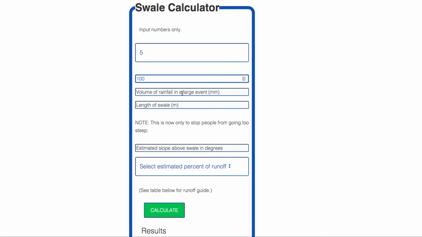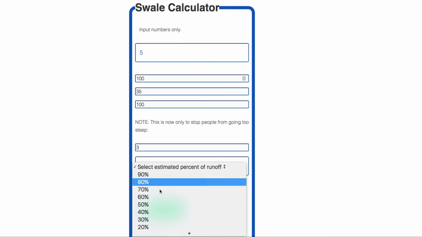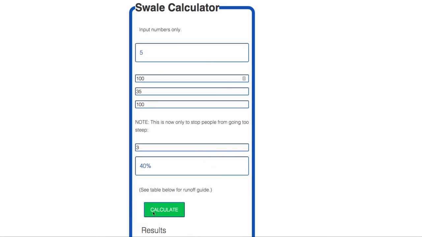Let's check out our weather data and put in a large rain event. So just look for the biggest one on record, and then your swale will be able to hold a very large event. Let's say 35 millimeters of rain. And the length of our swale, let's keep it simple, just say it's 100 meters. Estimated slope, let's just put in 3. And how much runoff there is. Let's say there's a fair bit. We've got 40% runoff on our site.